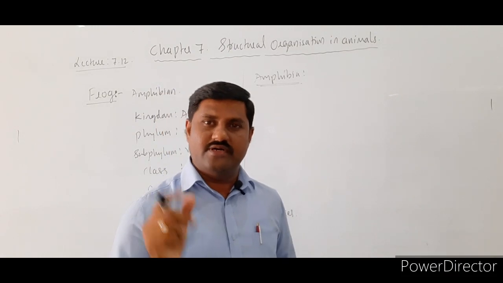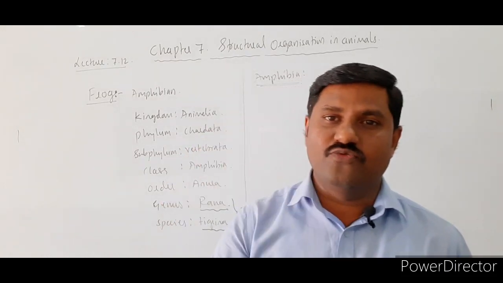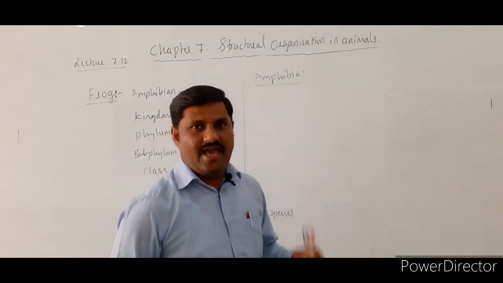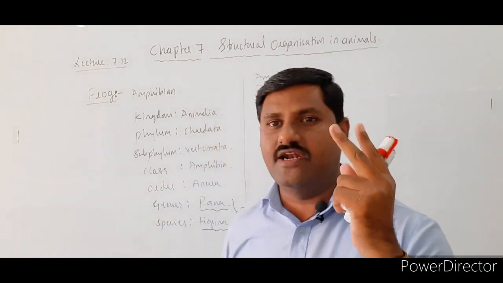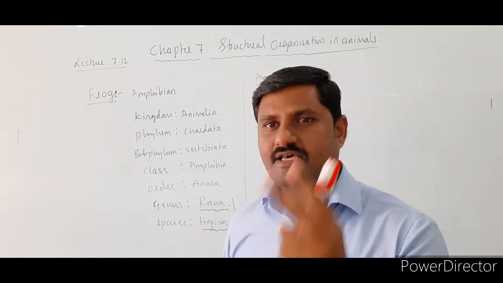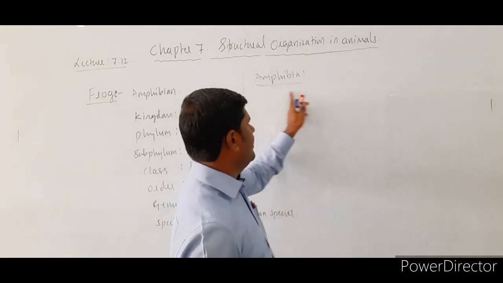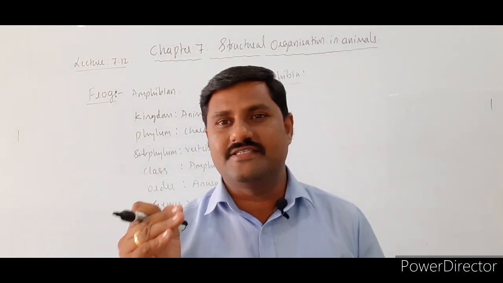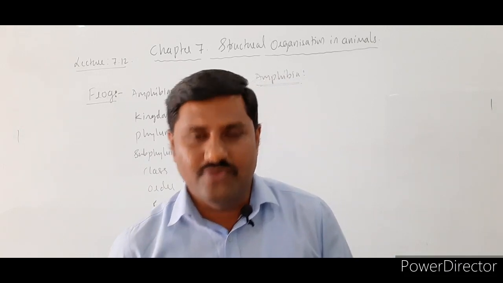And one more point to be noted: why these are called amphibians is because they depend on water for their reproduction. Amphi means two, bios means living places. So these are the animals which live in two places, whose body is adapted to live in water as well as on land. Such animals are said to be amphibians. There are some unique features with these amphibians. What are those unique features? Let us see one by one now.